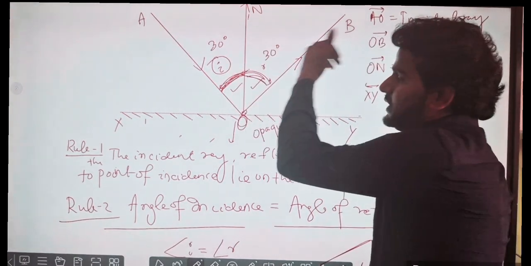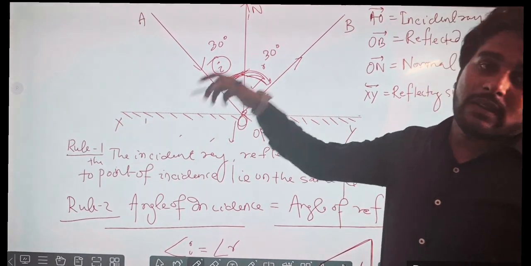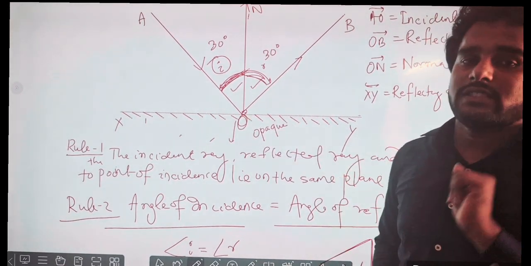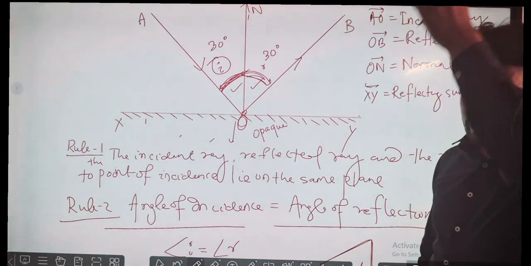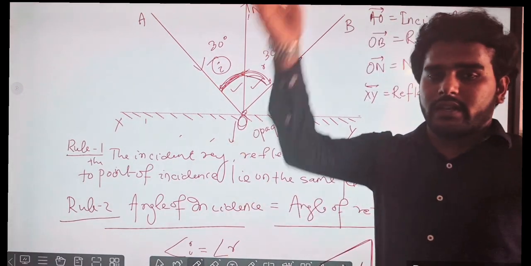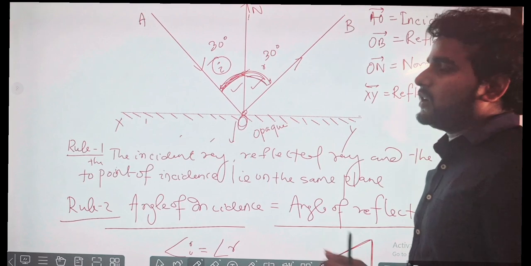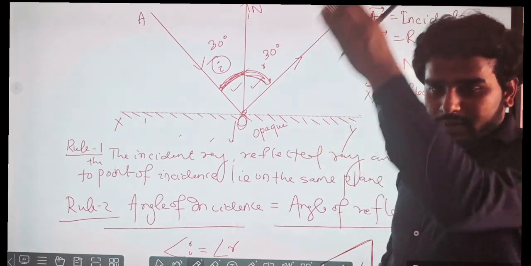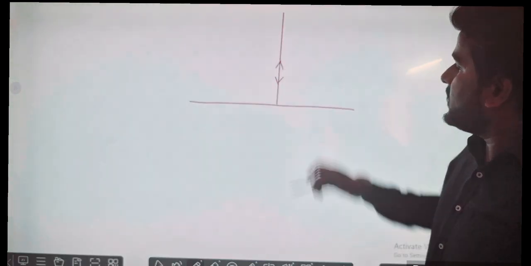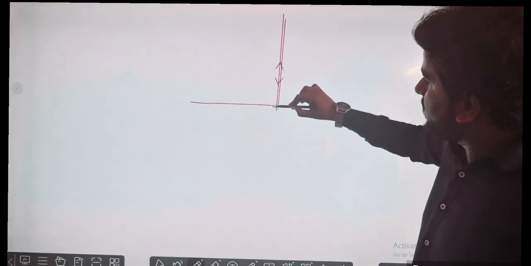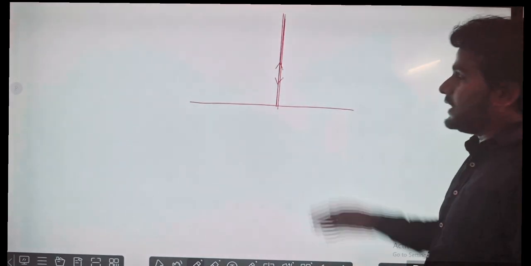Normal के साथ incident जो angle बनाता है, that will be angle of incidence. नॉर्मल के साथ रिफ्लेक्टेड जो एंगल बनाएगा उसको बोलते हैं एंगल ऑफ रिफ्लेक्शन. Clear? For 0 degree incidence, in which direction it has come, the same way, in the opposite direction, it will go back. The direction will be opposite, the plane will be the same. In this figure, the line will be the same. Next.